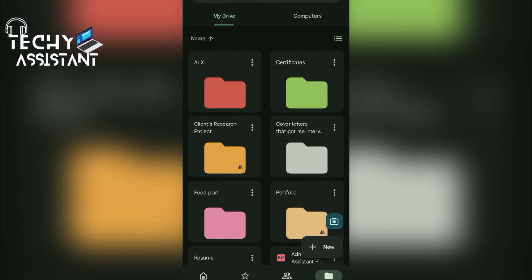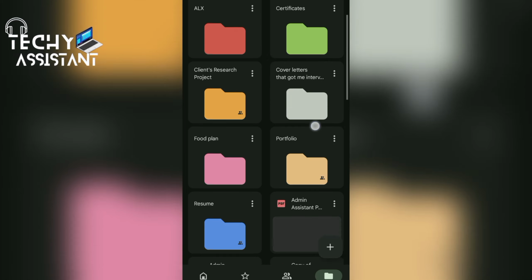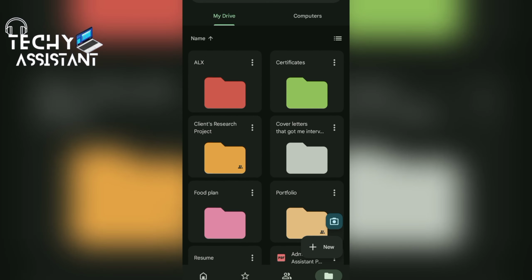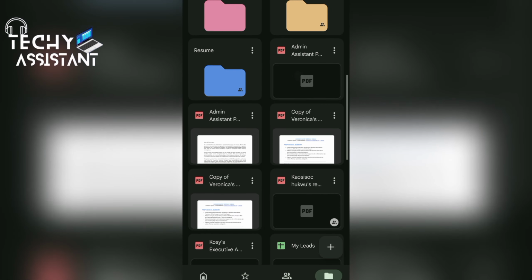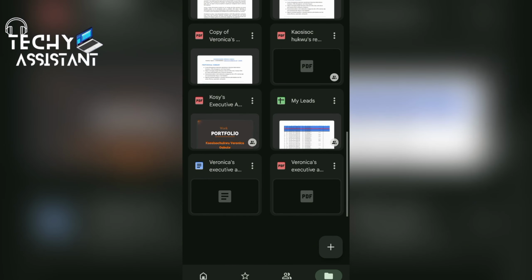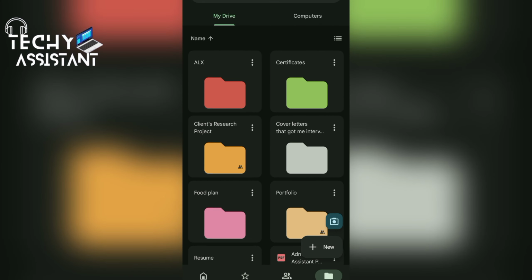So these are my folders. I created these folders in my Google Drive. Like this one contains my client's research project. This one contains my food plan. And as you can see, these are some of my resume and my leads and my certificate.